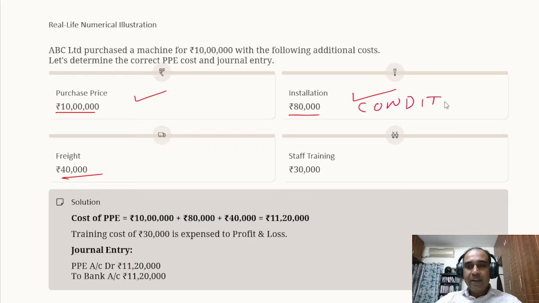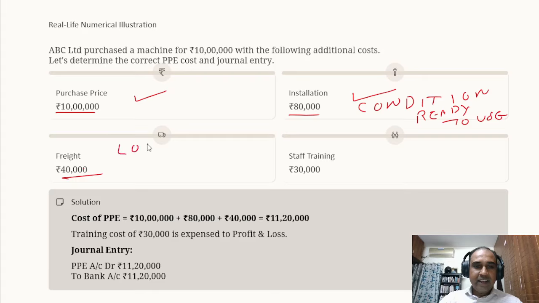See, I'm repeatedly using this word condition and location so that those words get registered in your mind, because this is the language which is used in the standard. Condition for ready to use. Okay, freight. This is to bring the asset to a location. Both are directly attributable costs. This is to bring the asset to a condition ready to use. This is to bring it to the location to make it ready to use.